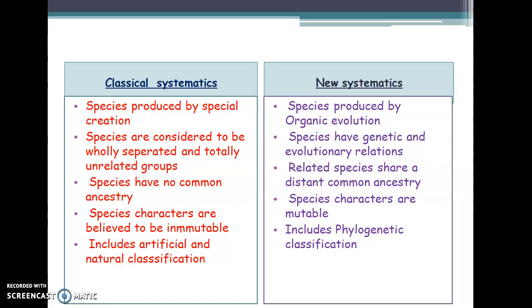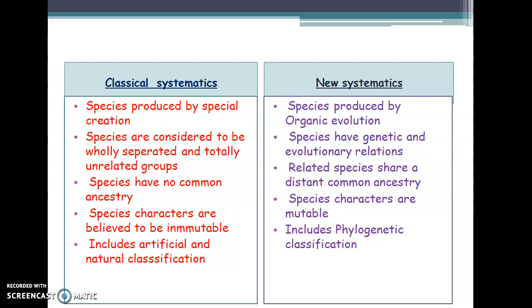But in the case of new systematics, they believe that those groups of organisms which come under one species generally have genetic as well as evolutionary relationships. So in classical systematics, they believe that the species are totally separated and unrelated groups, while in new systematics, they believe that they have both genetic as well as evolutionary relationships.